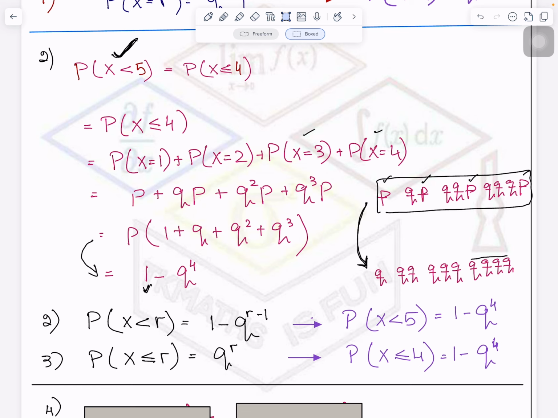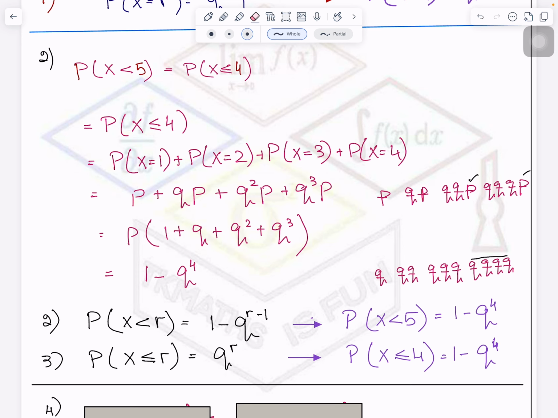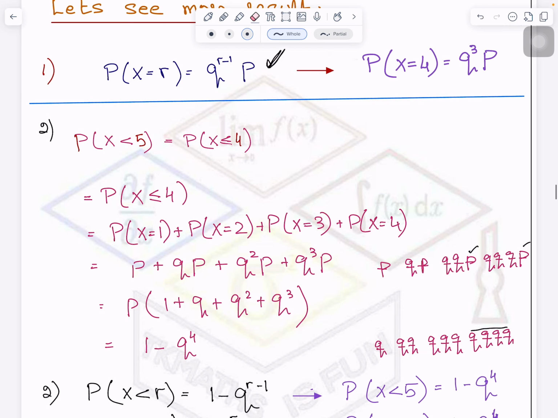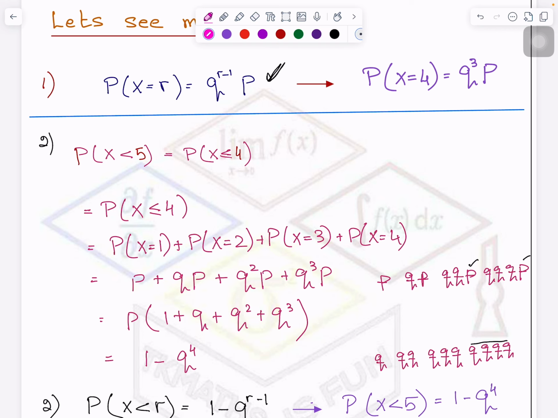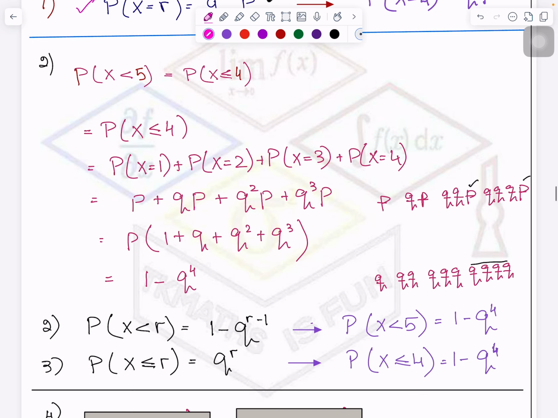Okay. So we have seen 3 formulas so far. X equals to r. Let me just clean it a bit so that it doesn't look very dirty. So we have seen 3 formulas now. If x is equals to r, if x is less than r, less than or equals to r. So we have understood 3 conditions. Now the other 2 depend on this, so they are very easy to understand.